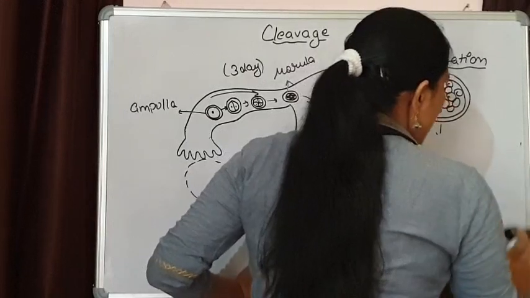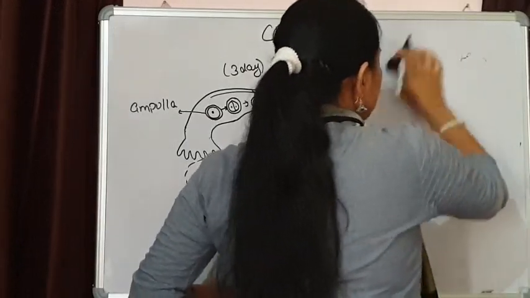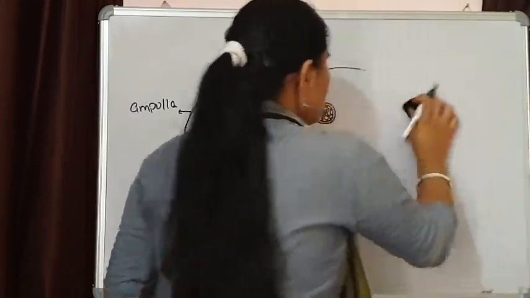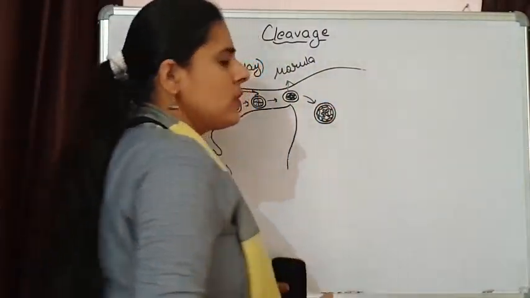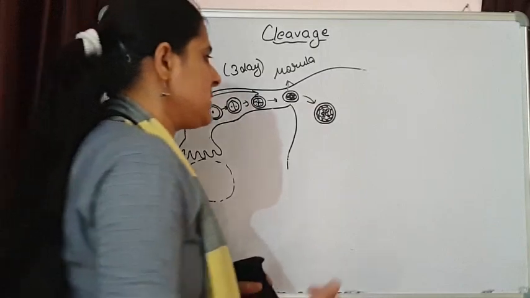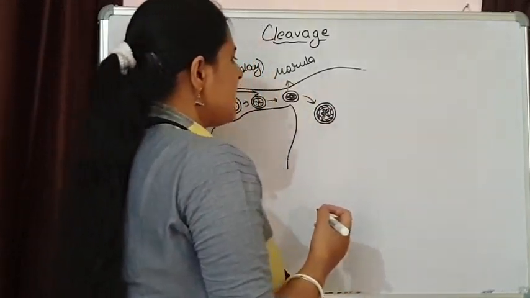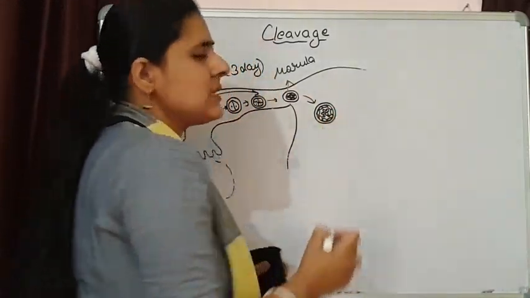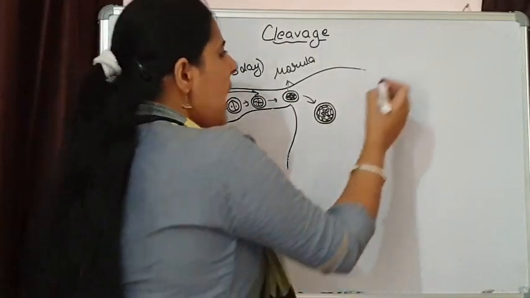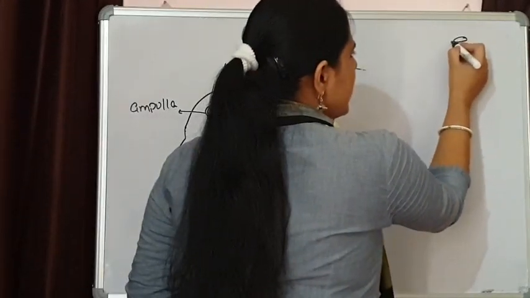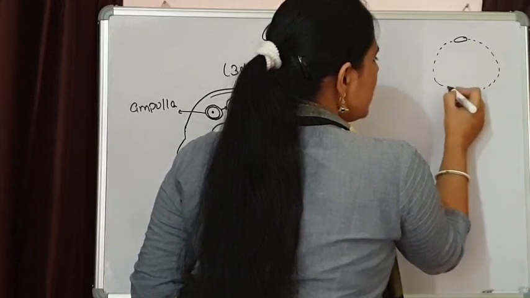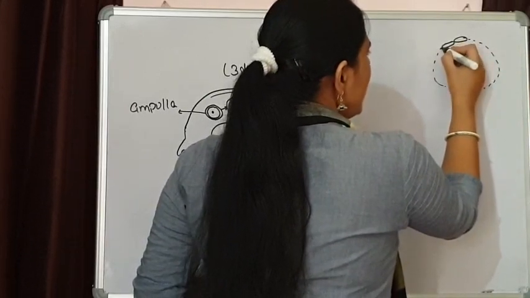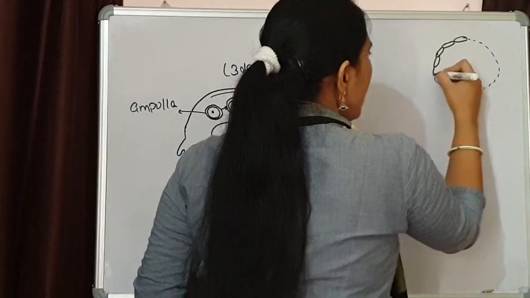Now this morula is going to develop into another structure that is known as the blastula. How does blastula formation take place? Blastula formation takes place with the help of this layer of cells. The outer layer of cells that are present are going to come in contact with the endometrium.